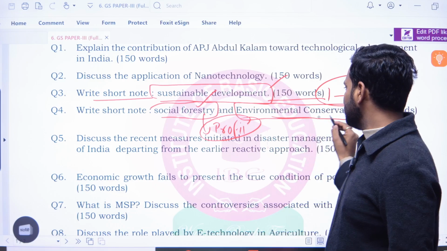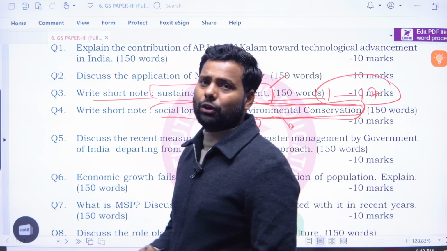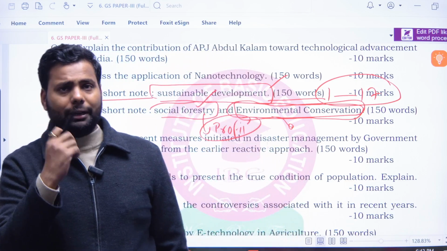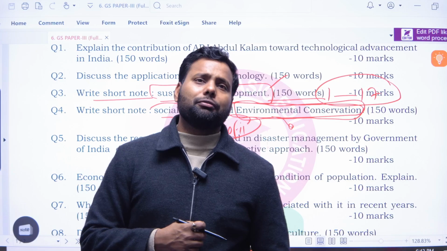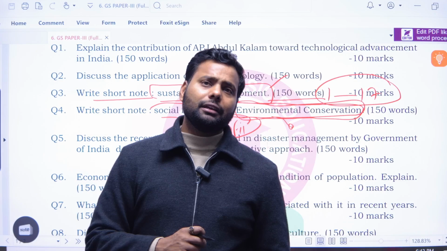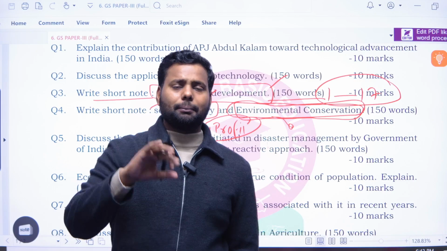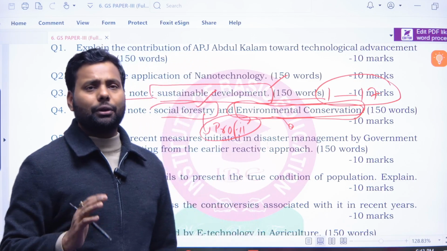In this question we also have to discuss environmental conservation. Environment is derived from the French word environ, which means surrounding. Human beings are at the center and all the biotic and abiotic components are surrounding them.